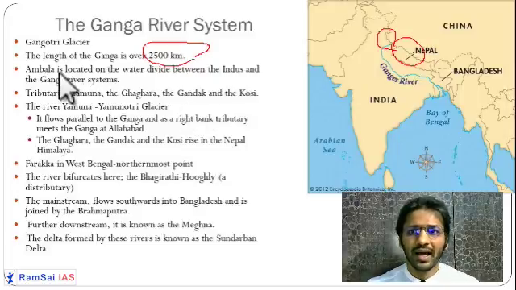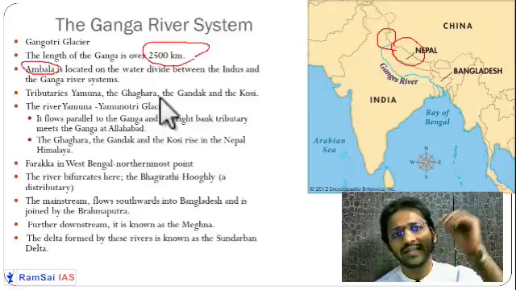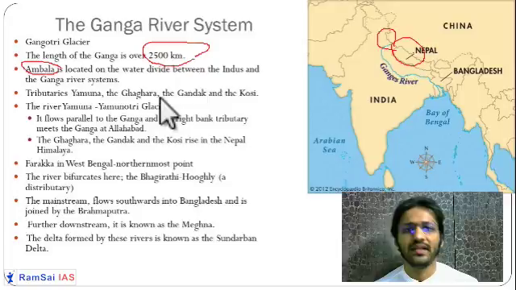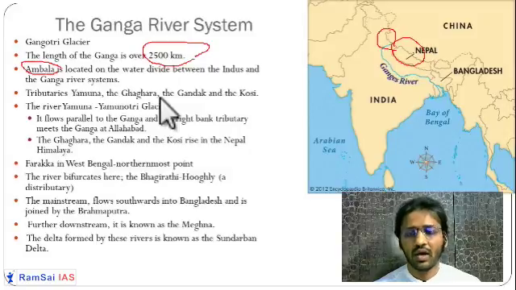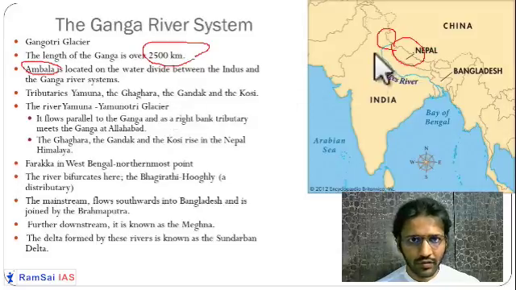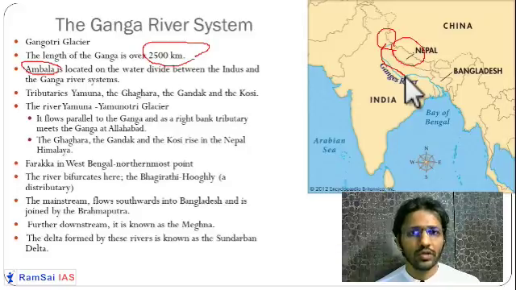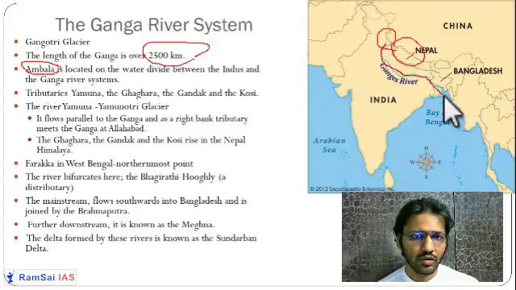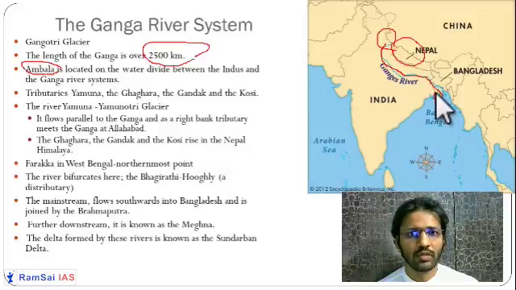Now near Ambala there is a divide, as we have seen, the water divide. So Ambala sits on the water divide between Ganga and Indus. Okay, so Ganga river system and Indus river system are being divided near Ambala. So this is a very important place. The Ganga river is flowing from Uttarakhand and going down through UP, Bihar, Jharkhand, parts of West Bengal and into the Bay of Bengal, into Bangladesh.